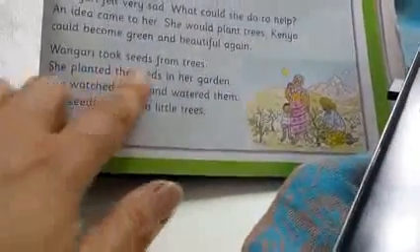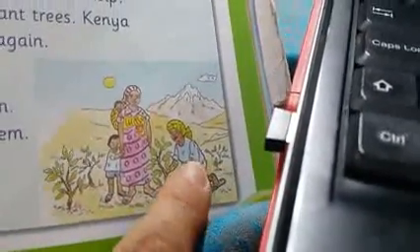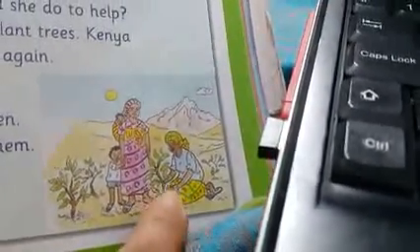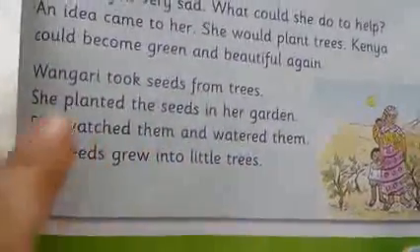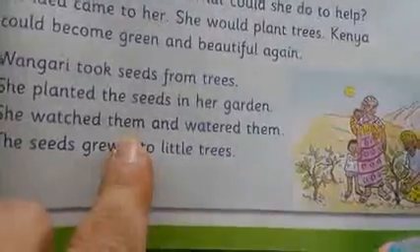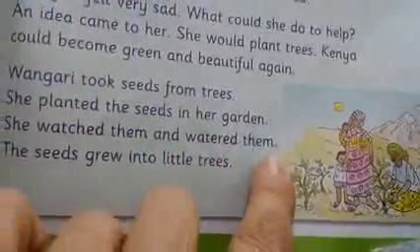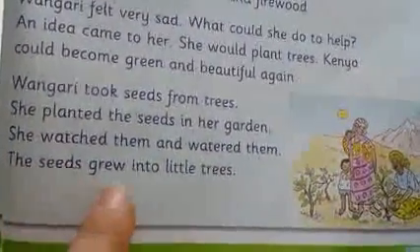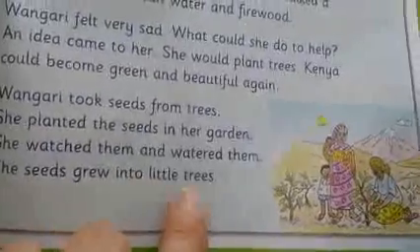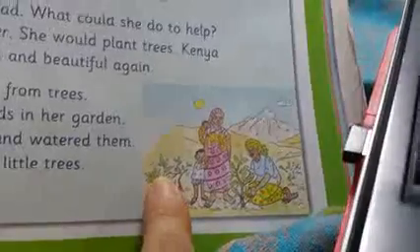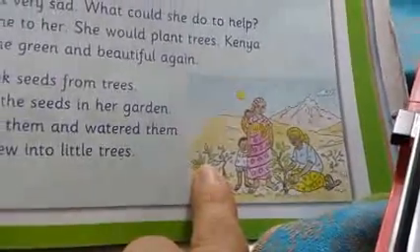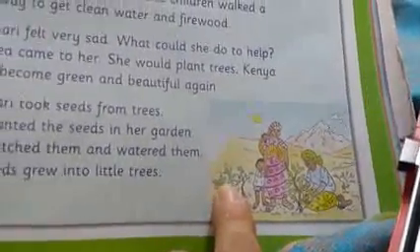She planted the seeds in her garden. She watched them and watered them. The seeds grew into little trees. Now, in her garden, there were lots of little trees.